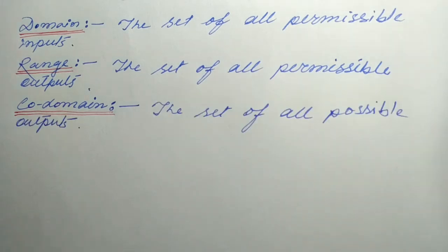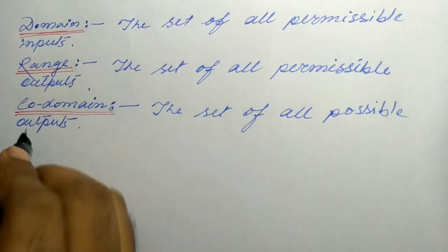It is the set of all possible outputs. The difference between range and codomain is that the range is permissible outputs and the codomain is all possible outputs. Now we are going to discuss domain, range and codomain with examples so that we can clearly understand what domain, range and codomain are.